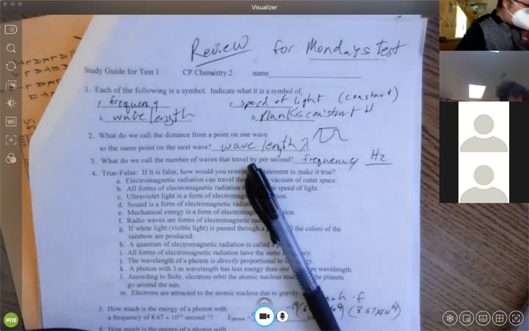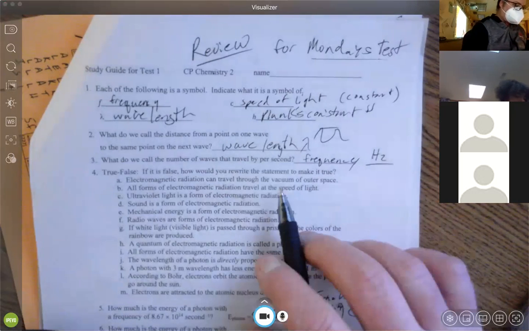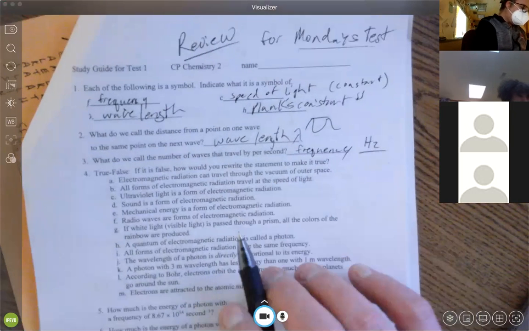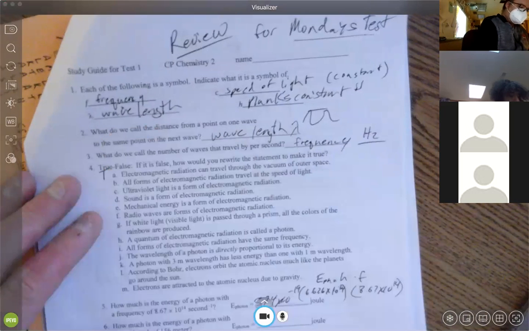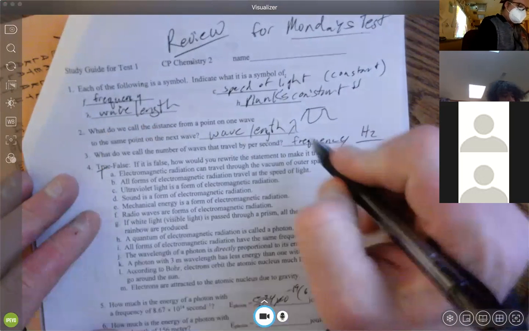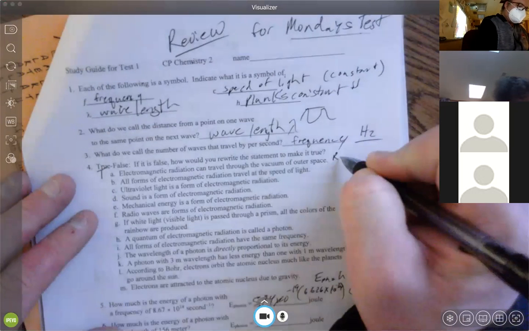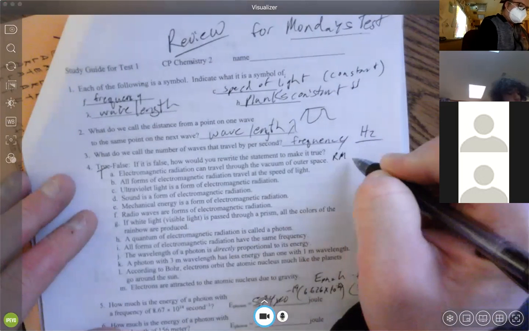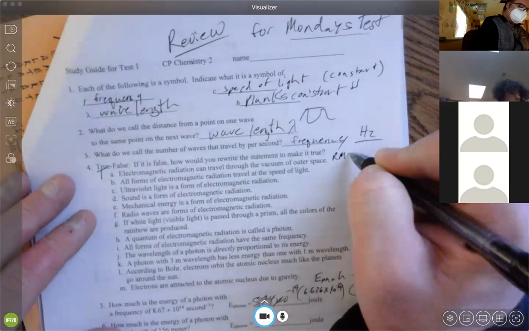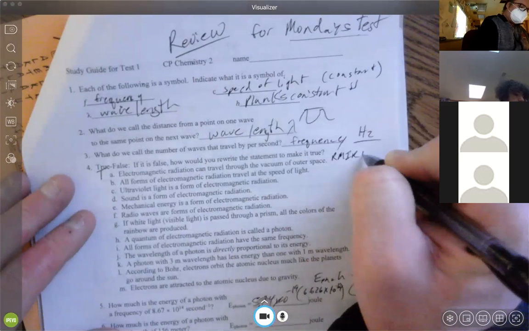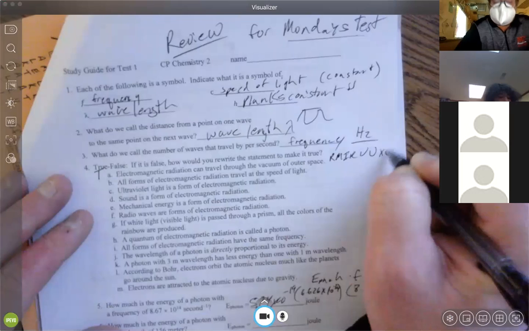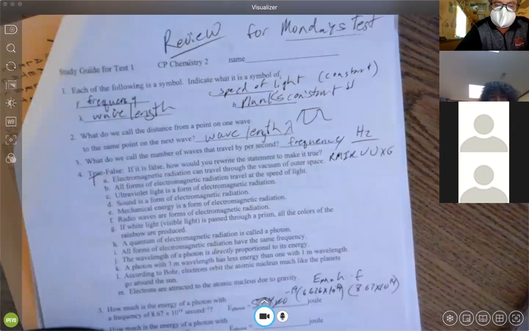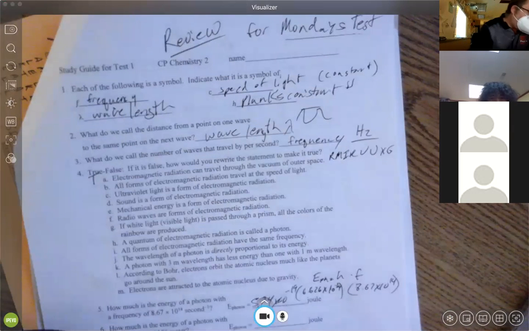True or false: electromagnetic radiation can travel through the vacuum of outer space. That is true. Remember, electromagnetic radiation is radio waves, microwaves, infrared, visible, ultraviolet, X-rays, and gamma rays. All of those can travel through the vacuum of space. How fast do they travel in the vacuum of space? They travel at the speed of light.